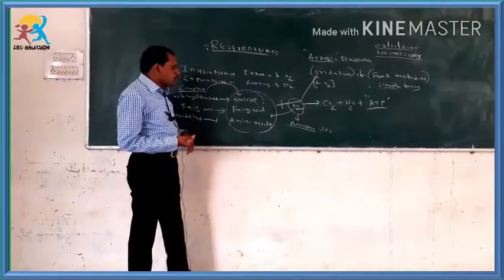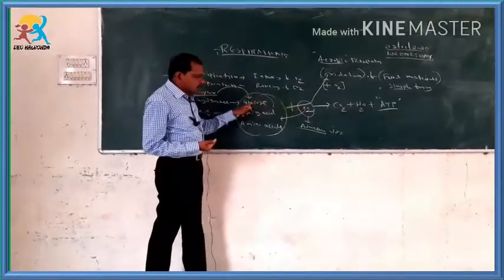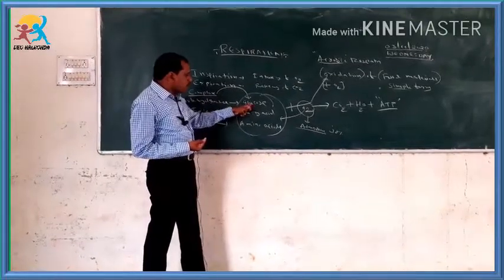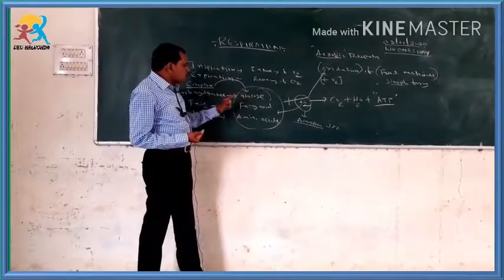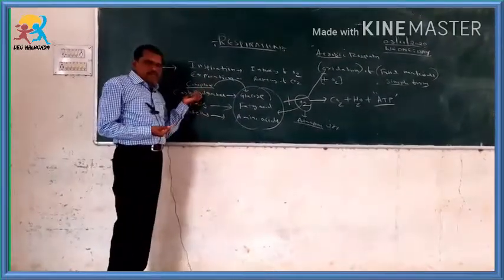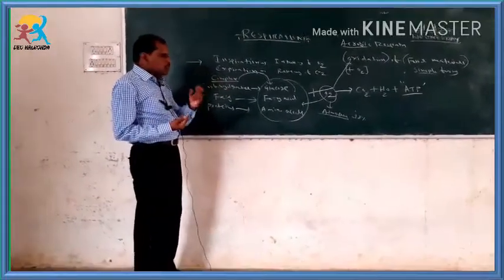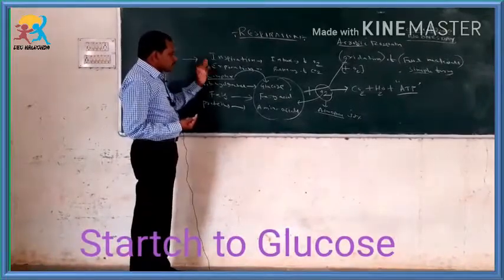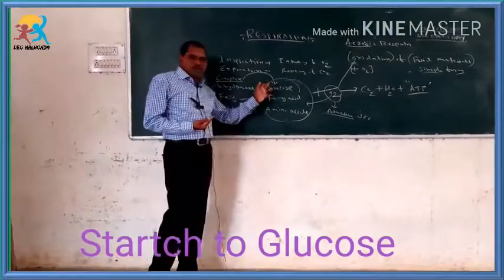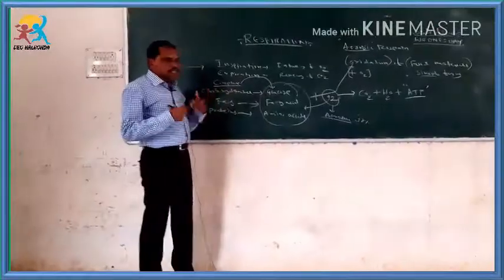After entering the body, this oxygen is added to the glucose. Where does this glucose come from? The glucose comes from the complex carbohydrates which we take as food. When we take the food, the starch present in the food is converted into the simplest form, glucose, by the action of enzymes.